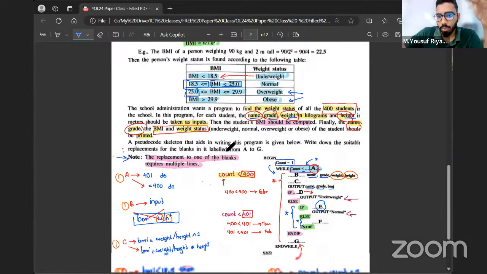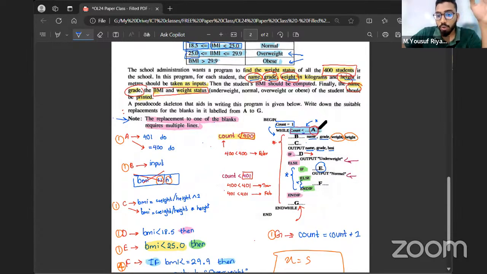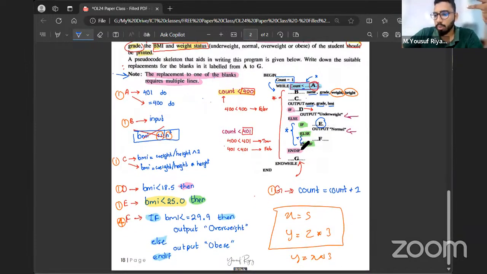Second thing is go through the program and understand the program. Before we start filling A, B, C, D, F, just go through the whole program and see what is actually happening. What data is given? Now, you notice I figured out the option answer C by reading the next statement. I told you, okay, BMI is still not defined. Likewise, you go through the whole program, you'll be able to get ideas. So that's how the whole program works.